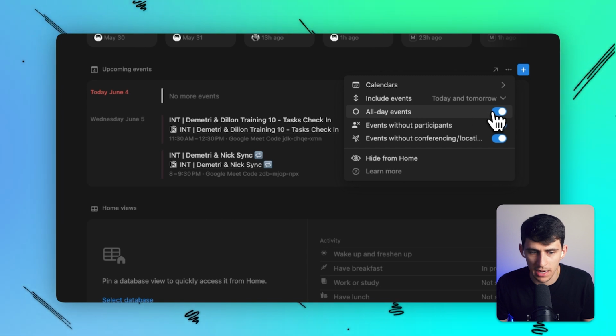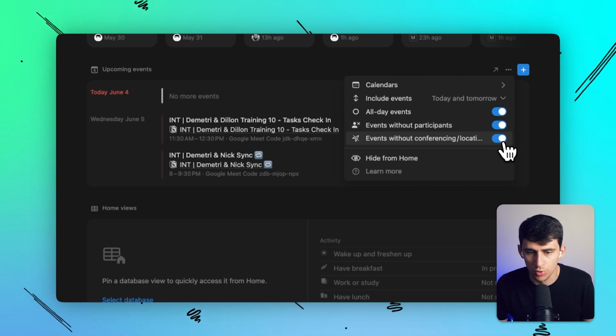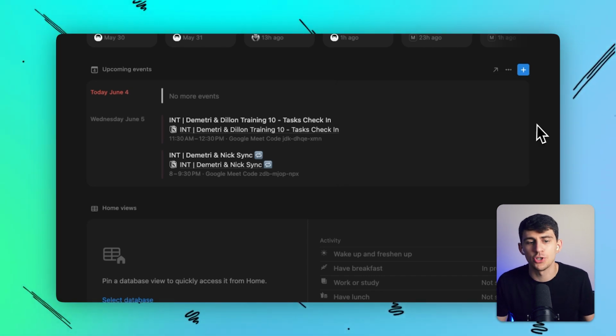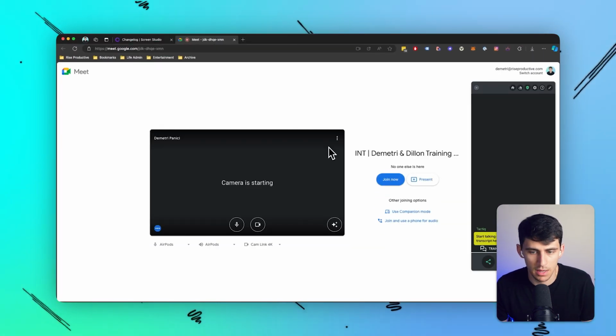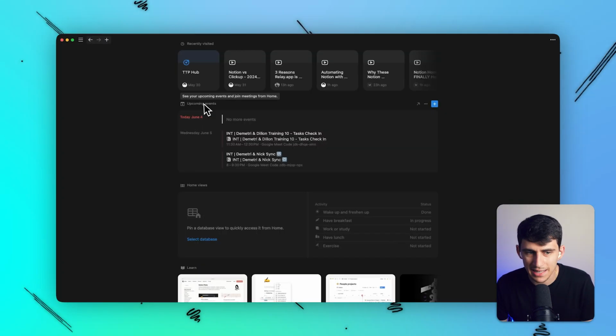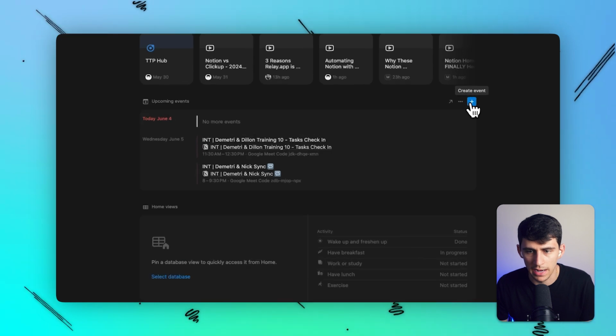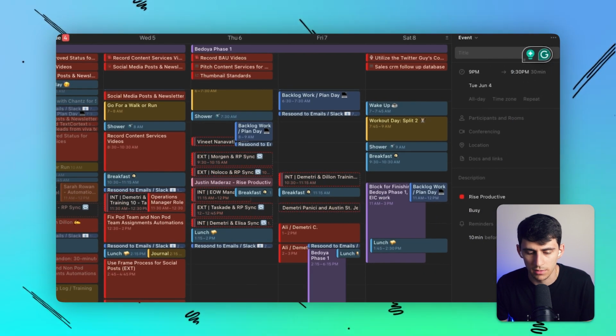There are really great options here to make this a little bit better too, i.e. the ability to remove events that don't have participants, remove events that don't have conferencing or a location, i.e. just trying to make it meetings, right? And the fact that I can click on this and go into Google Meet immediately is also baffling as well. But that's not the only thing you have here. And you are able to click on this, create an event, all the works.